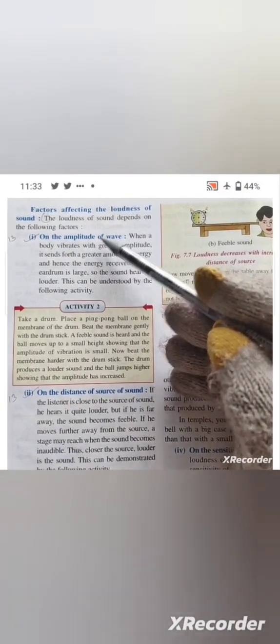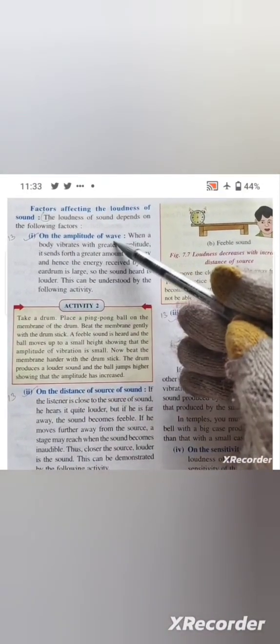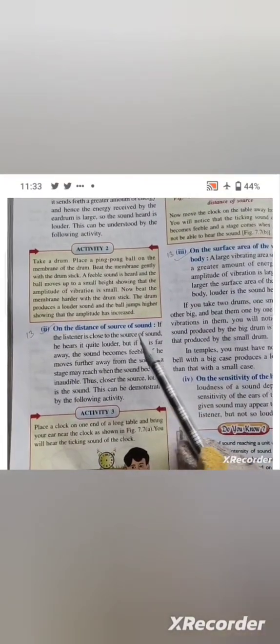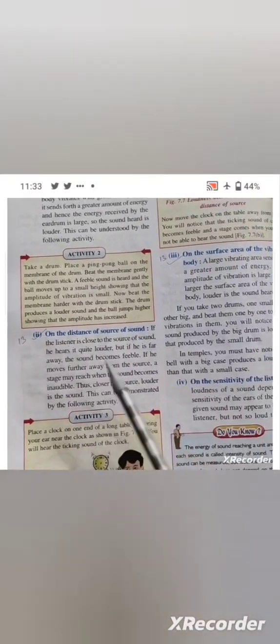First one is the amplitude of wave. You have to write down only the heading. Okay, amplitude of wave. Then second one, the distance of source of sound, and then third one, the surface area of the vibrating body. Okay, you have to write down these 3 headings from page number 128.